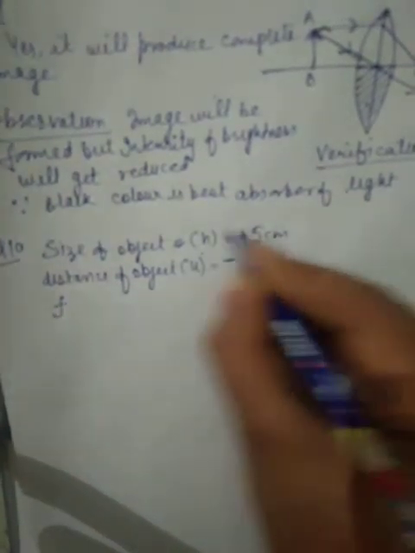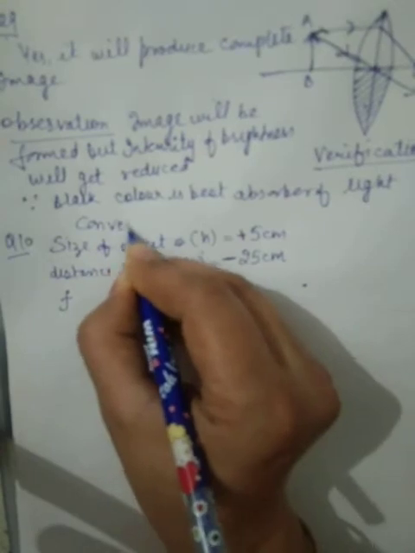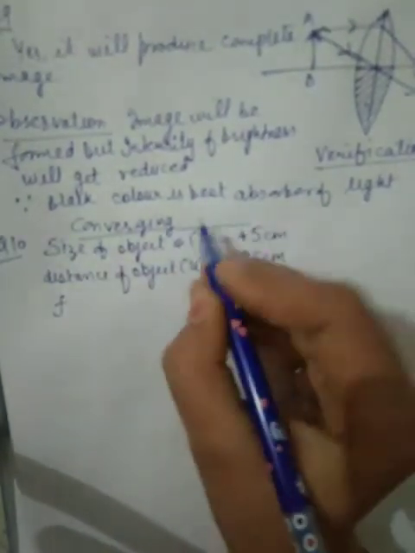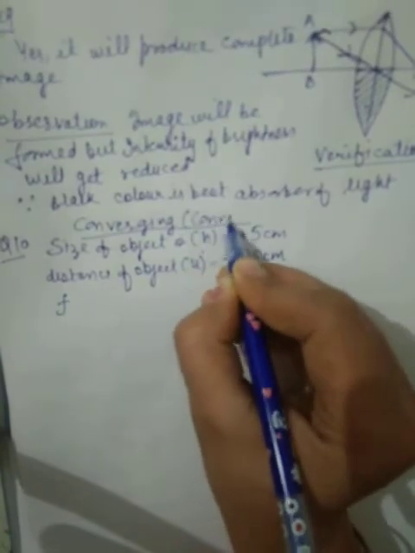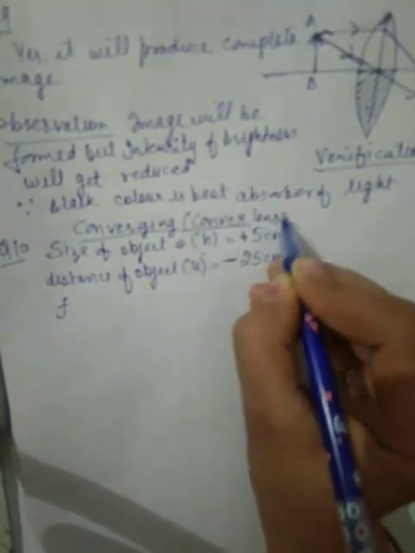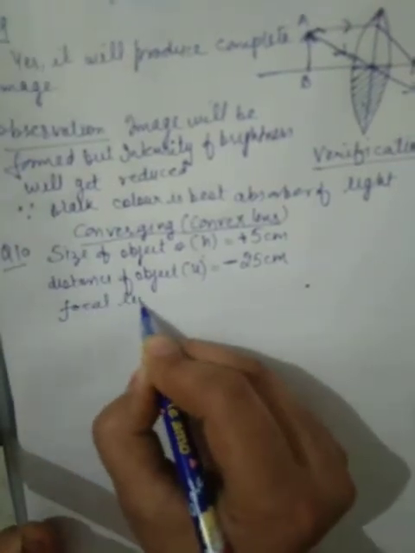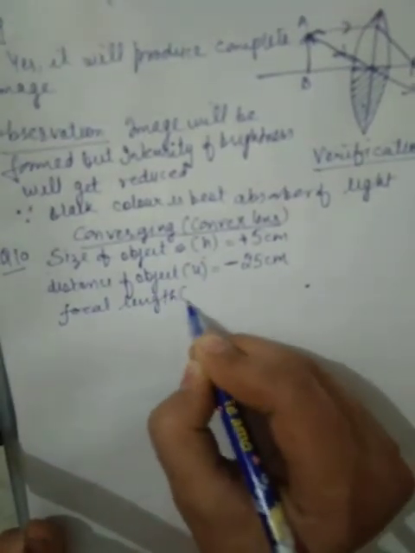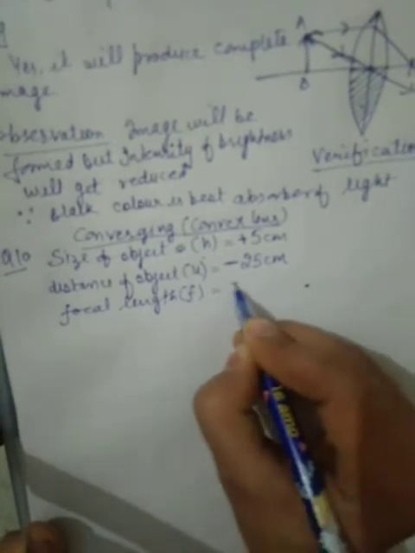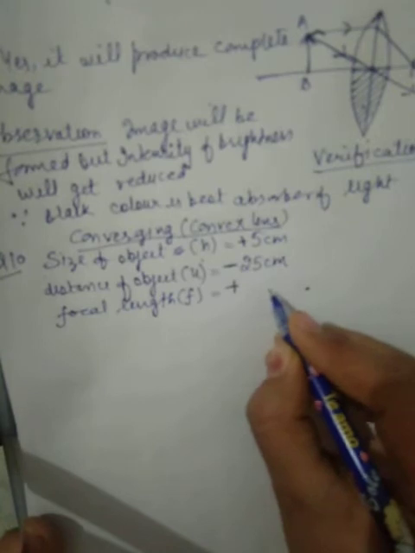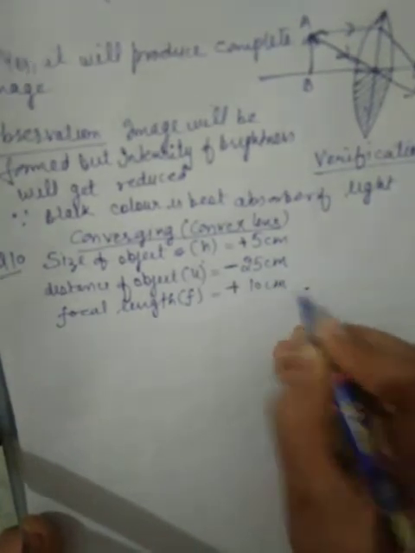Converging lens, what does it mean? We have two lenses, convex or concave. A converging lens is a convex lens. When the lens is converging in nature, focal length is positive, and the focal length is 10 centimeter.